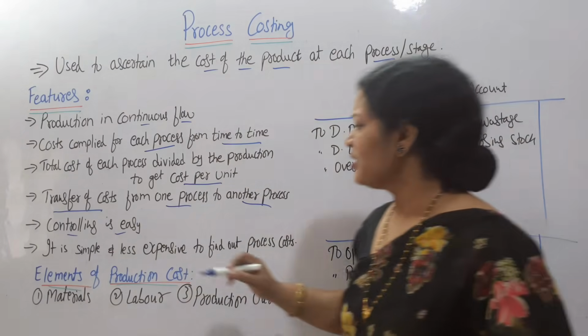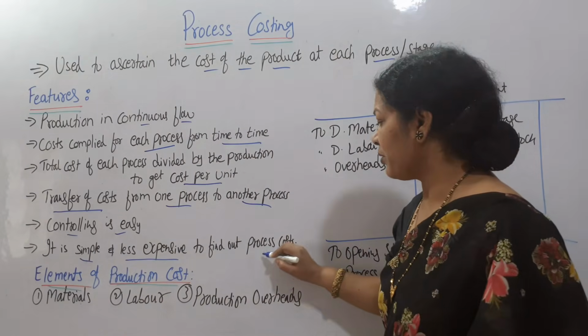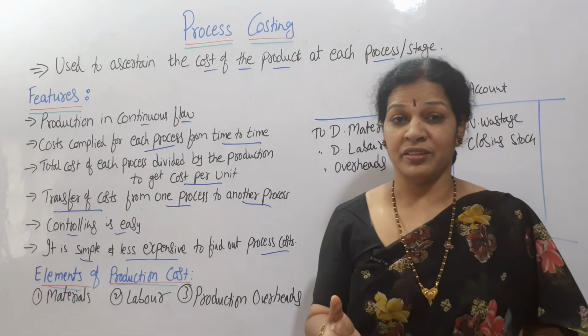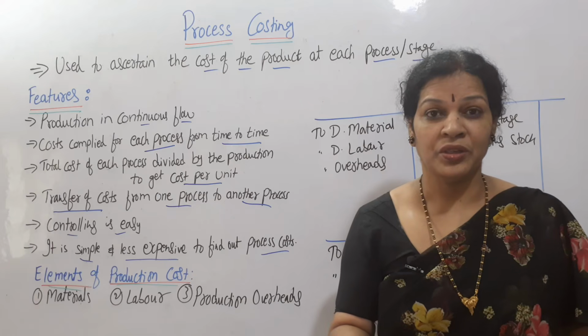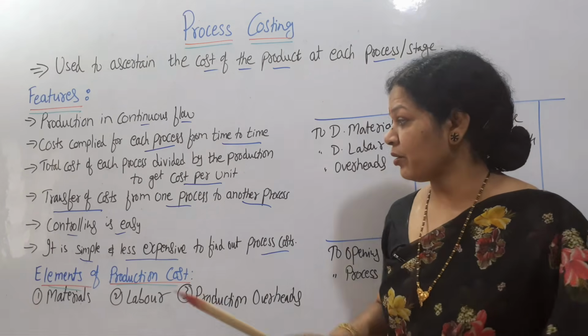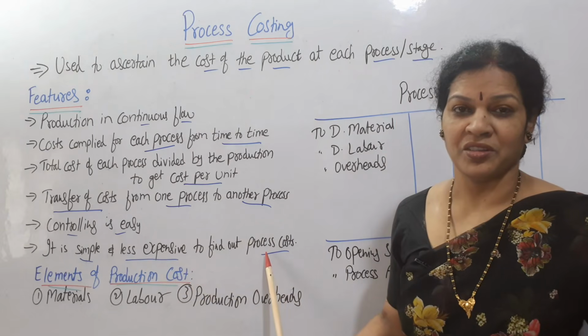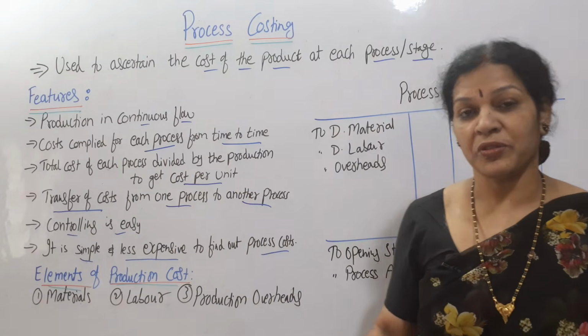Next one, it is simple. Process costing is simple and less expensive to find out the process cost. It does not take much time, and it is not much complicated to understand or to work out. It is quite easy and also less expensive to get the process cost. Easy to understand. These are the main features of process costing.